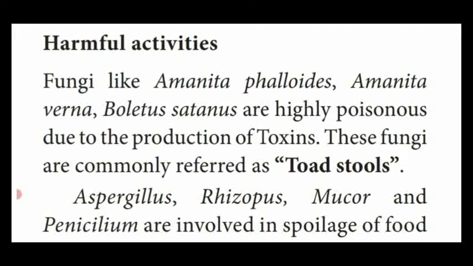Fungi like Amanita phalloides, Amanita verna and Boletus satanus are highly poisonous due to the production of toxic substances.